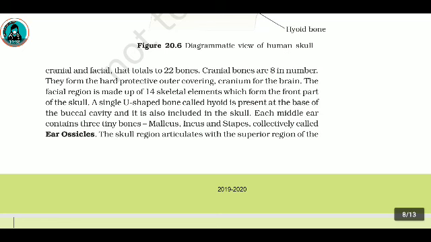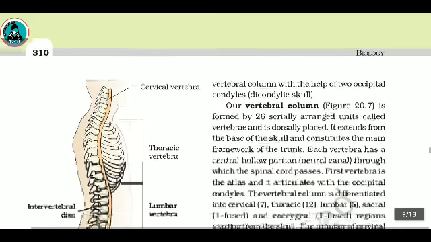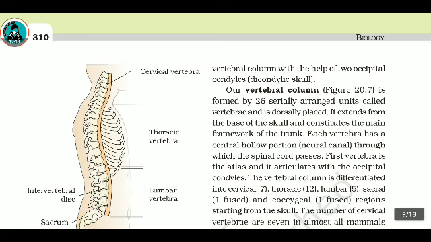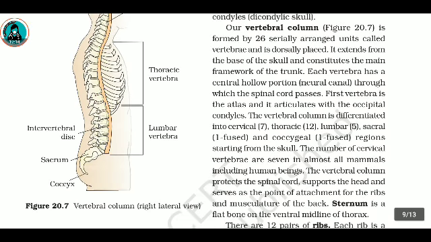A single U-shaped bone called hyoid is present at the base of the buccal cavity, and it is also included in the skull. Each middle ear contains 3 tiny bones, malleus, incus, and stapes, collectively called ear ossicles. The skull region articulates with the superior region of the vertebral column with the help of two occipital condyles, dicondylic skulls.